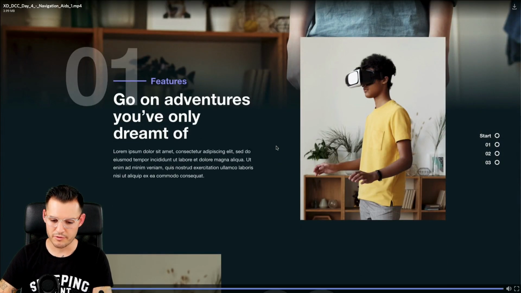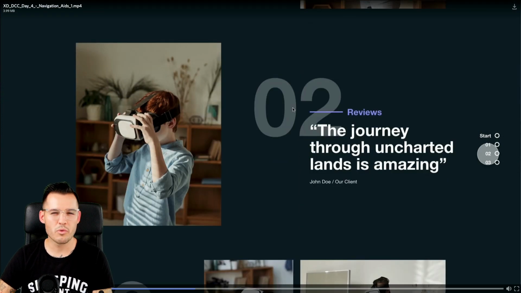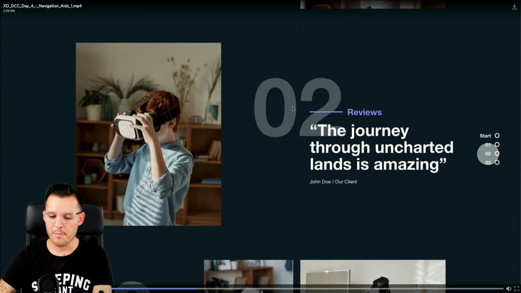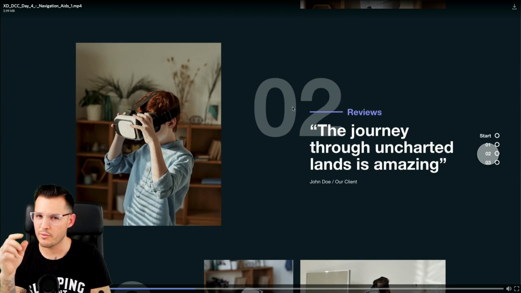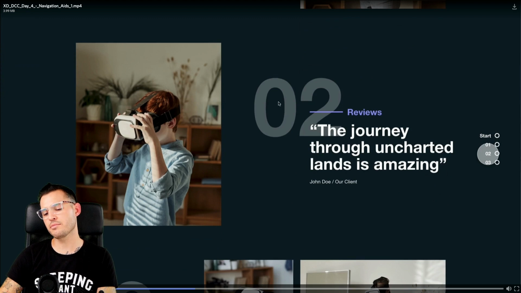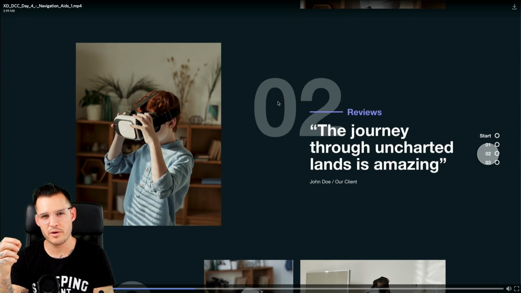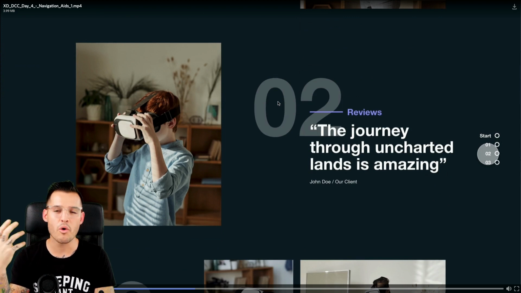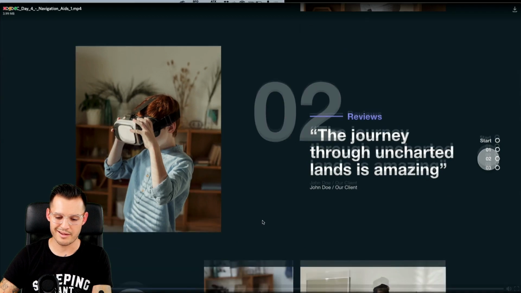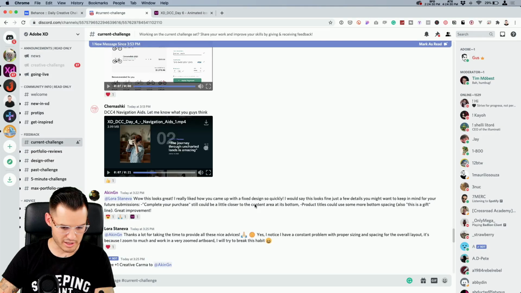Yeah, that's absolutely beautiful. I like the use of color on this. I like the simple layouts. Again, here's more of that editorial magazine-esque layout stuff. Have fun with typography, play with it. But there is still good control here, which I really appreciate. The accent color is used sparingly, but in a really nice way. I'd maybe even play with some of these numbers and drop those down even more in transparency so you can see that it's number 2, but it's not overwhelming or competing with the actual quote or the actual content there. But I do love this implementation. I think it's a really, really nice one.